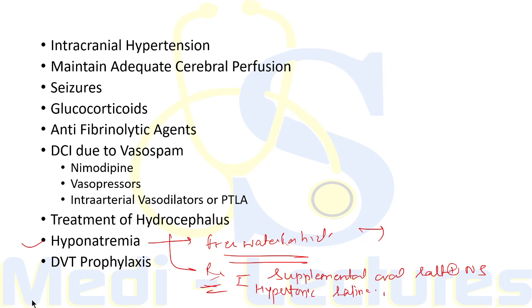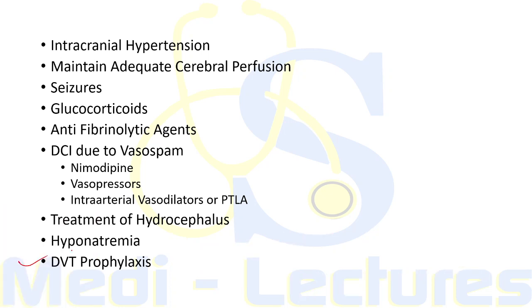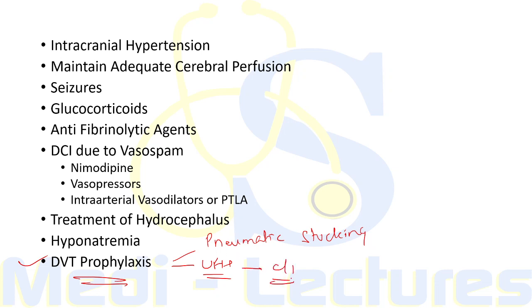So, coming on to the last part, that is DVT prophylaxis. These are the general principles for DVT prophylaxis. We can use pneumatic compression stockings to prevent pulmonary embolism. Now, unfractionated heparin can be initiated 1 to 2 days following successful endovascular treatment or craniotomy and clipping. But it should be noted that it is contraindicated in patients who have a ruptured and untreated aneurysm, since it will increase the bleeding. So for such cases, we can use an IVC filter